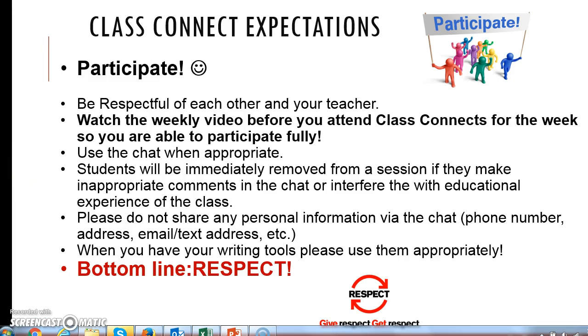If by chance you are distracting class, or you're sending private messages to a friend repeatedly, or you're doing something inappropriate that's taking away from our Class Connect session, you will be removed, and I will follow up with an email. Make sure that when you're in class that you're not sharing any personal information through the chat. Don't exchange phone numbers, addresses, email or text addresses. Make sure you keep all of that to yourself. When you have the writing tools, make sure that you use them and that you use them appropriately. Bottom line, make sure that you're showing respect.